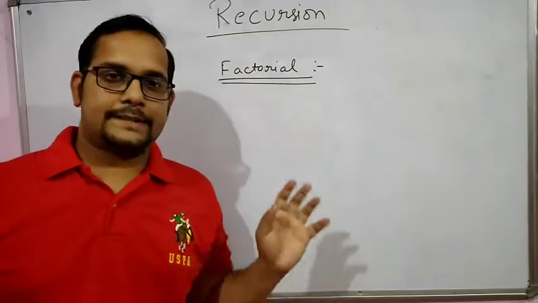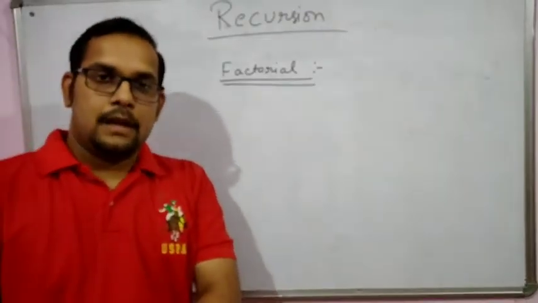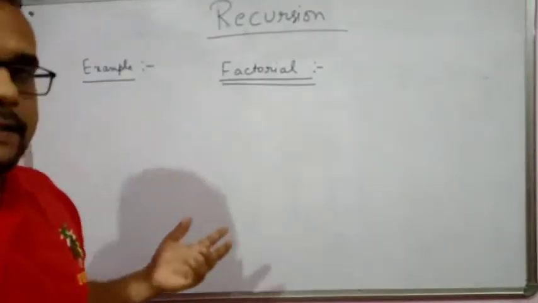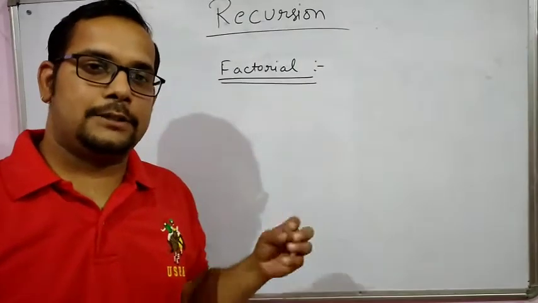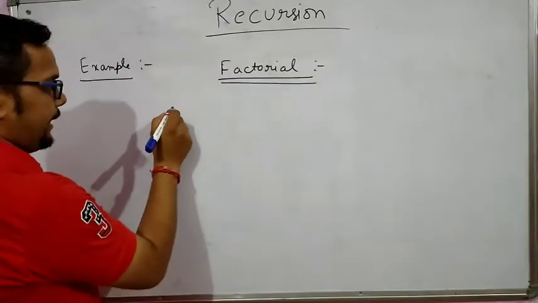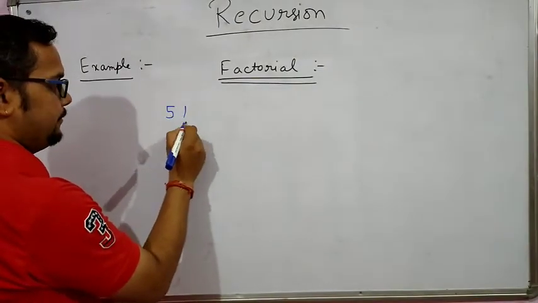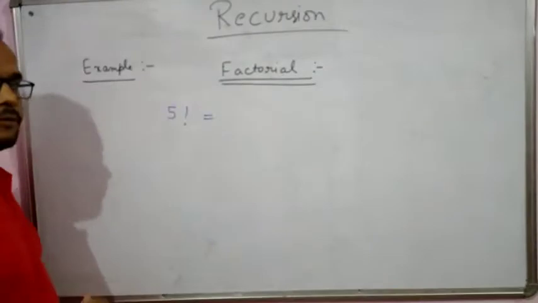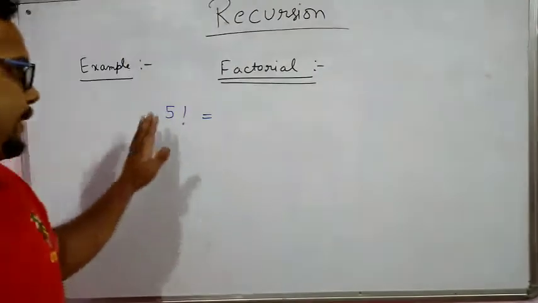Factorial is the best example of a recursive function. Now the question arises: how can we say that factorial is the best example? Let's take an example. Suppose I want to find the factorial of 5. This is the symbol of factorial. I want to find the factorial of 5.